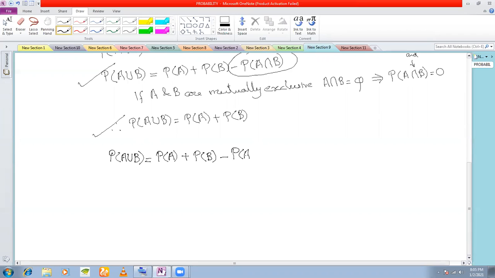That is the probability of A and B occurring together. What if you don't know this? Then how will you calculate? Understood what I'm trying to say? Suppose only the probability of occurrence of A and B are given to you, and the probability of simultaneous occurrence of A and B is not given to you. Then how will you calculate the probability of occurrence of A or B?